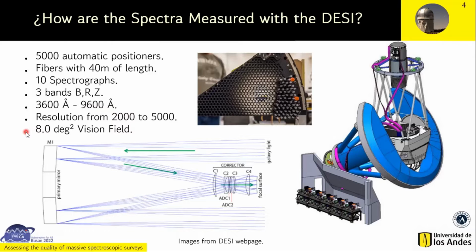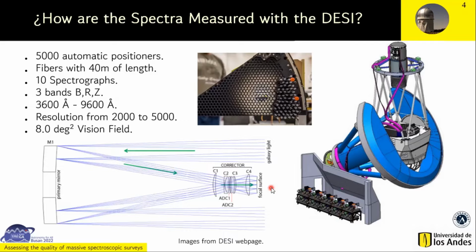The field of view of one observation is 8 square degrees. This is a petal with 500 positioners. 10 petals like this have a total of 5,000 positioners that measure the same number of spectra in a single observation. This is the galaxy light that enters into the telescope. The light is reflected by the primary mirror onto a set of lenses that projects the light on a focal surface where the positioners are located. The light is captured, split by bands, and measured in a CCD camera.